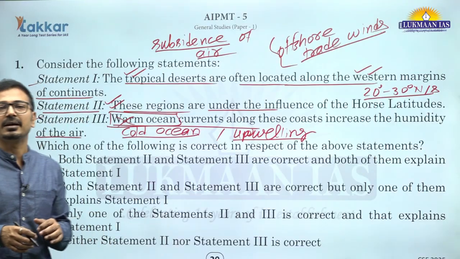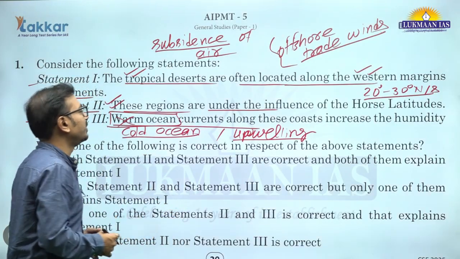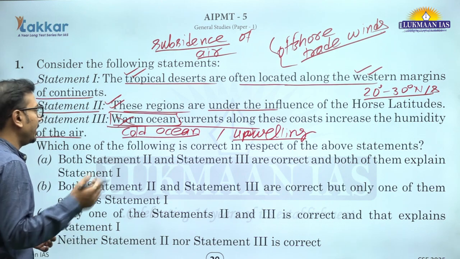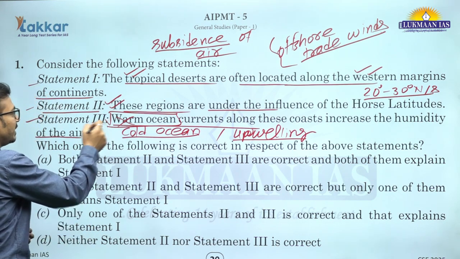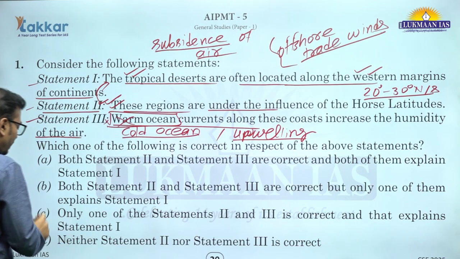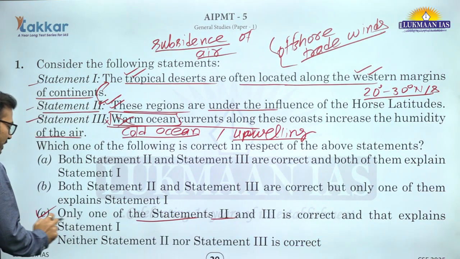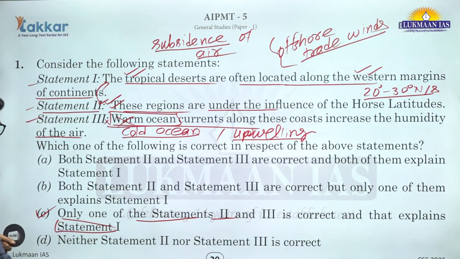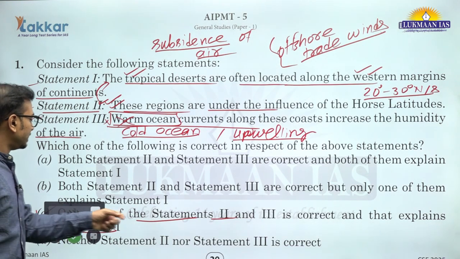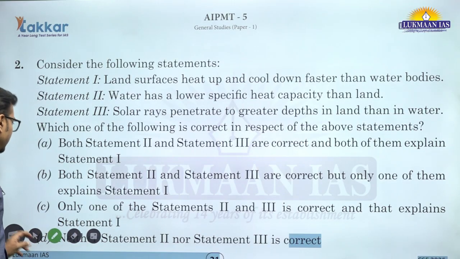So because of that, there is lack of moisture in the air and that leads to, we can say, atmospheric stability and aridity. So this third statement is incorrect, the second is correct and it is explaining correctly, and that's why only one of the statements 2 and 3 is correct and that explains statement 1. So C is the answer here, right? So this kind of applied question will be asked in this framing, we can say that.